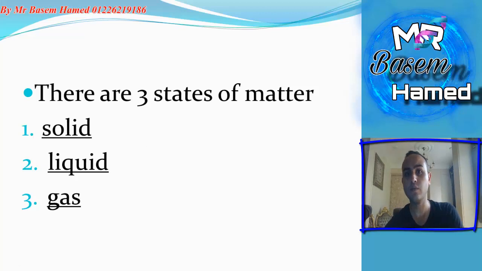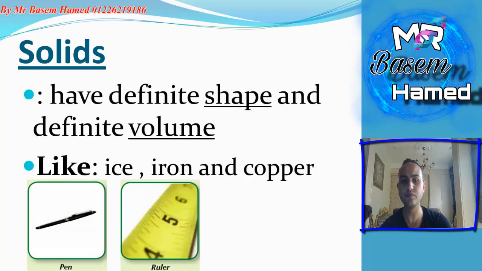What is the solid matter? What is liquid matter? What is the gaseous matter? First, we can find the matter in the solid state as the ruler, the pen. Both of them have a different shape and different volume. Its shape doesn't change. And its volume does not increase in size, it does not decrease in size. So it has a definite shape and definite volume.